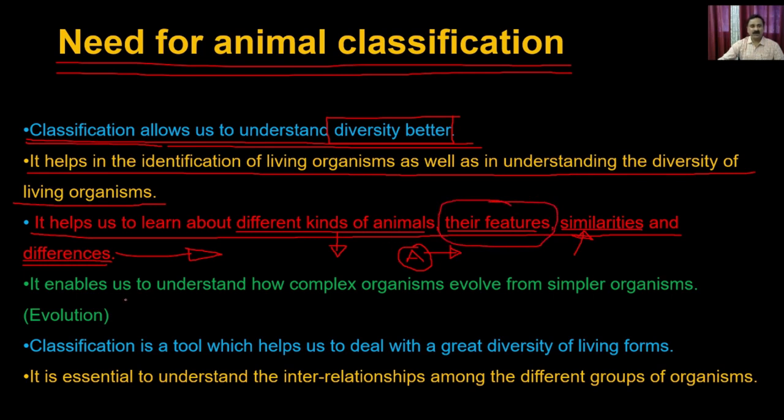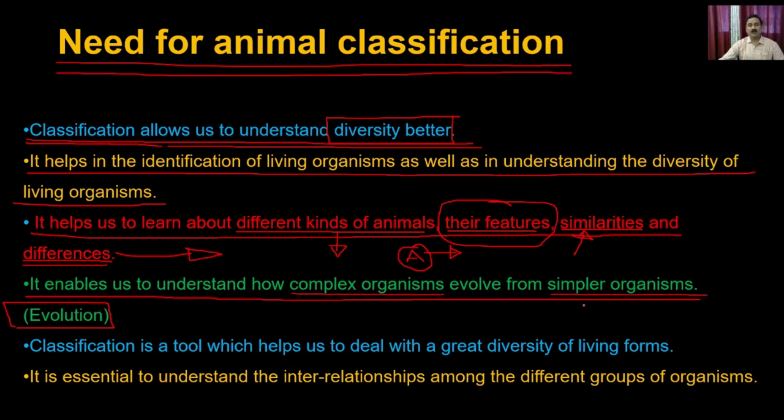So it enables us to understand how complex organisms evolve from simple organisms, which means if you classify the animals, you will be able to understand their evolution. How complex organisms have evolved from simple organisms gives you information about their evolution as well as how different organisms are related to each other.